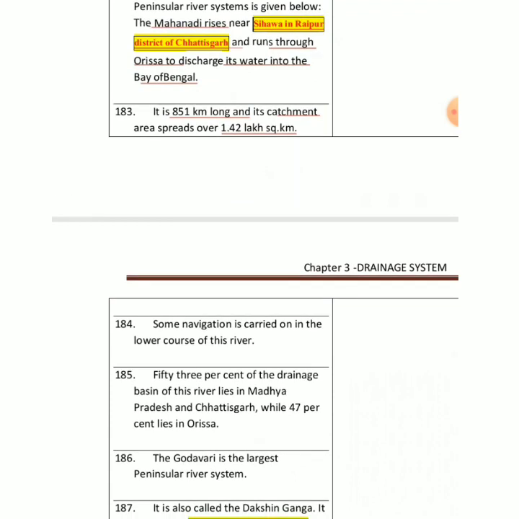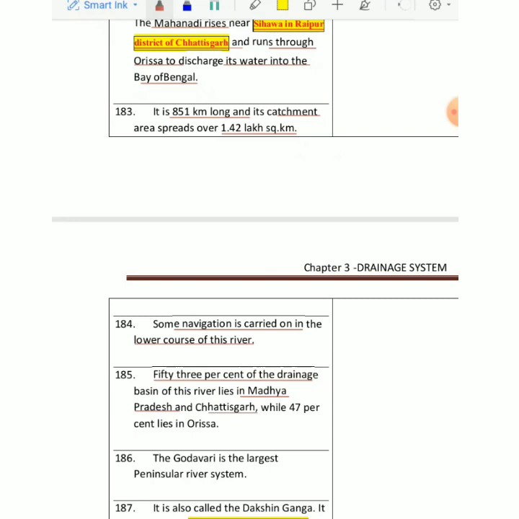On this Mahanadi, we have not developed water transportation so much, but some navigation is carried out in the lower course of this river. Navigation is not so important in India. Water navigation is very uncommon, especially. But in this part, some navigation is carried out in the lower course of the river. Then 53% of the drainage basin of this river lies in Madhya Pradesh and Chhattisgarh, because it originates from a place called Raipur, Chhattisgarh, and 47% of the share is in Odisha. So that's a part of Mahanadi.